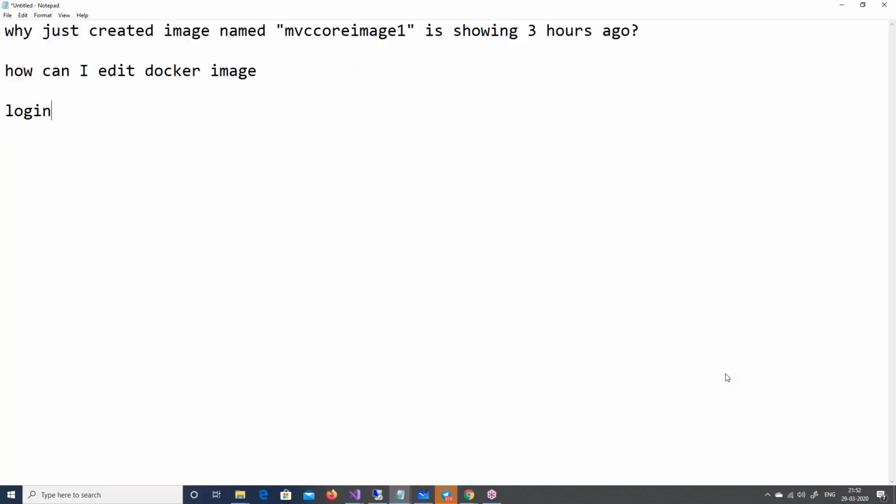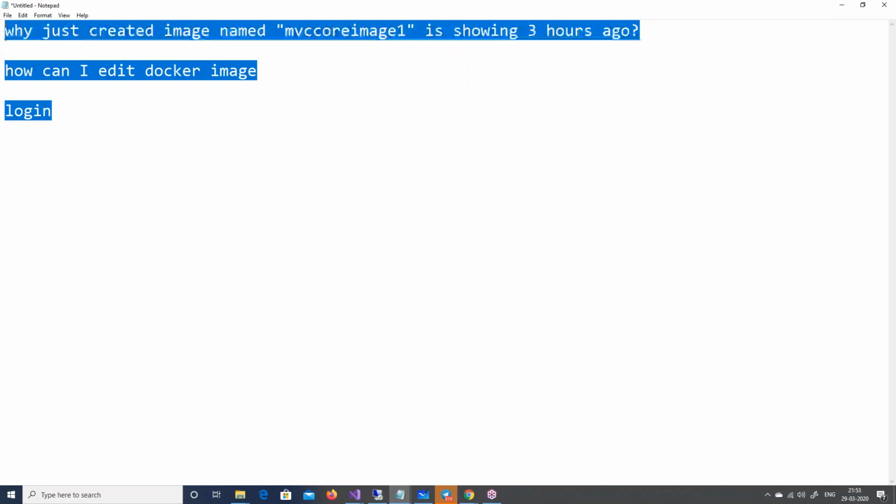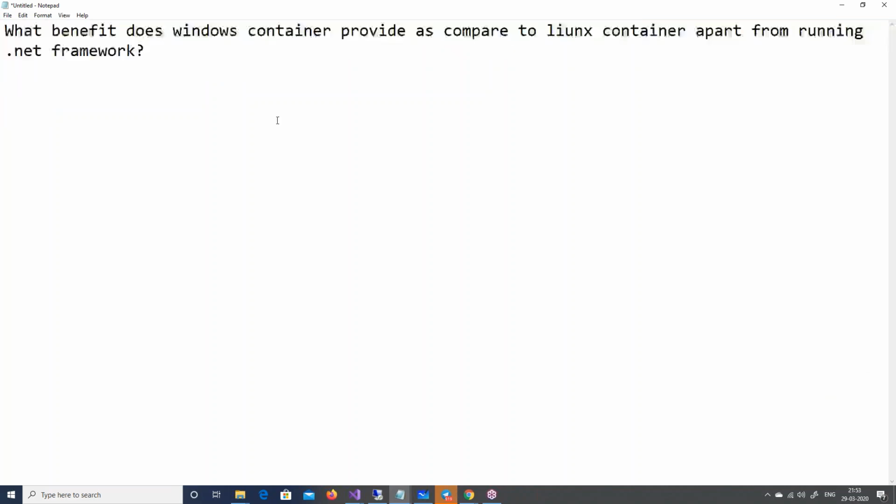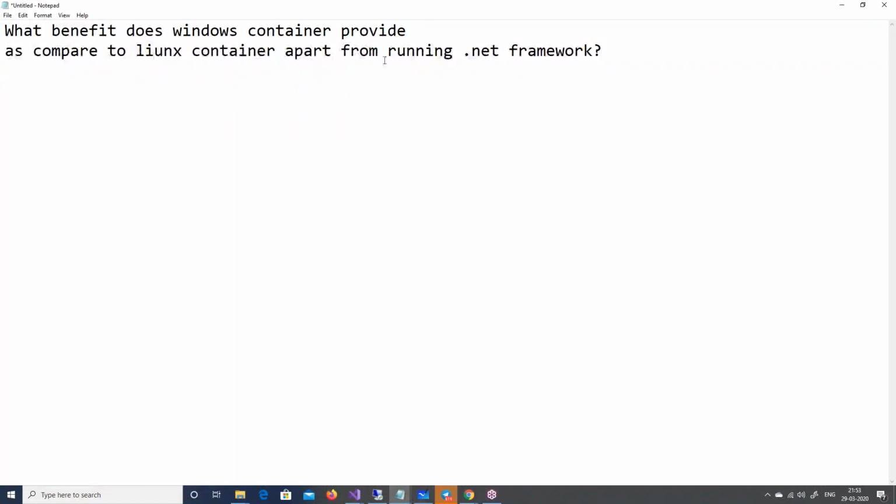What benefit does Windows container provide as compared to Linux container? No benefits really. Okay, so here's a good question. Is there any benefit? I think the benefit is probably of the licenses. If you go to Linux, it is free, but here you have to pay the licenses, I think, for the containers also, right?